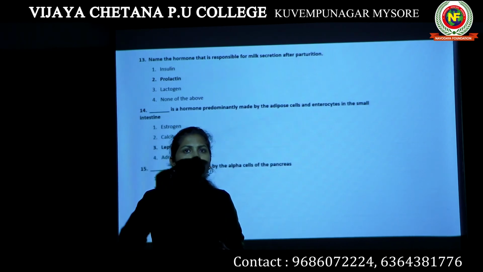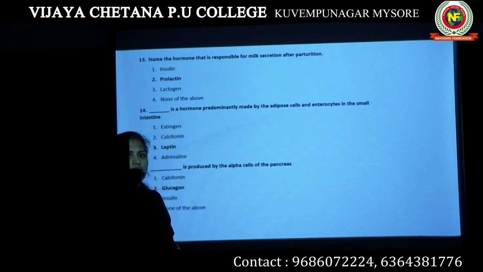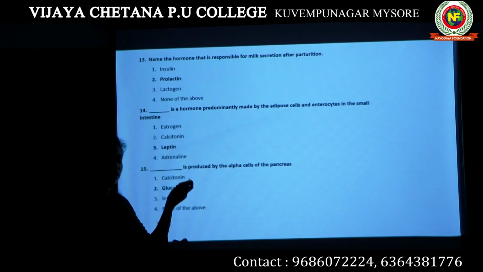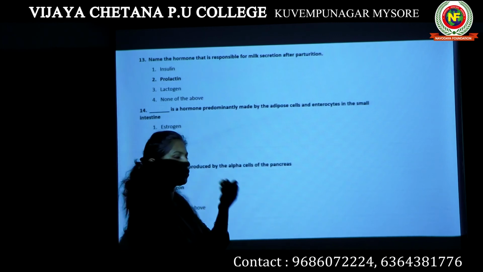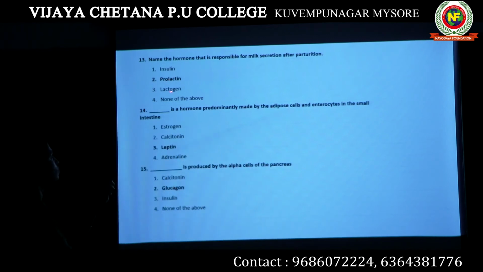The function of prolactin is to produce milk after parturition, or after the delivery of the baby. The production or the secretion of milk in the mammary gland is controlled by prolactin. So the answer here is prolactin. Okay, lactogen is not a hormone. None of the above. Okay, so the option 2 is the answer for this particular question 13.